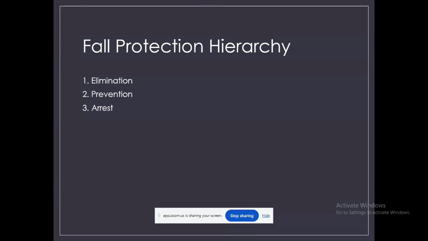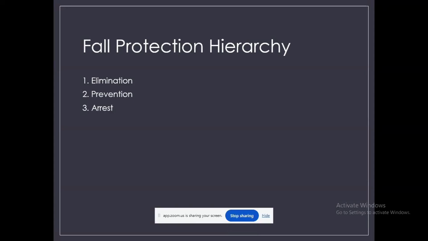The third one is arrest. That is the last line of defense. Arrest means stopping the fall after it has already started. It does not prevent the fall, but it reduces the injury. Examples are personal fall arrest systems and safety nets.